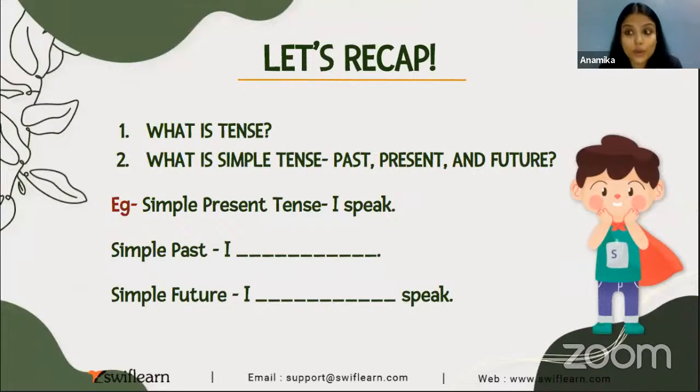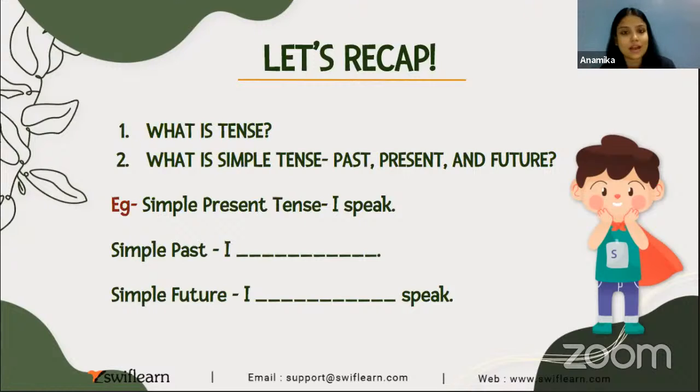And we'll start with a quick recap. All right. So what is tense? I already asked you and I'm getting a lot of responses and you all are correct. Tense tells us the time of any event or any action that occurred. Okay. What is simple tense? Past, present, and future. What is simple past tense? What is simple present tense? And what is simple future tense?